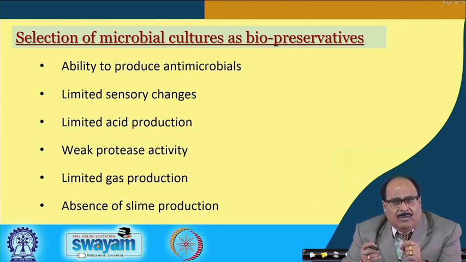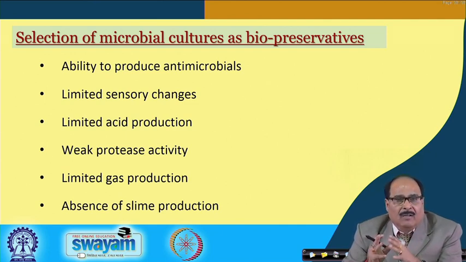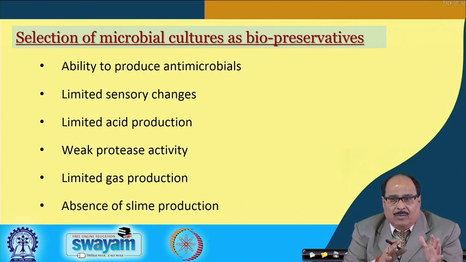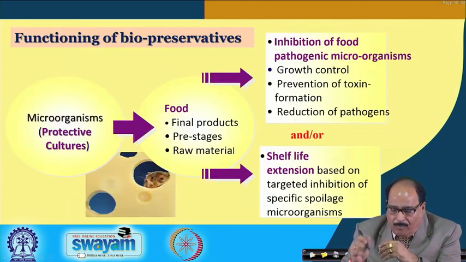It should result in limited acid or other bioactive production, and should have weak protease activity, that is, it should not adversely affect the protein of the food or other components of the food. It should have limited gas production and absence of slime production. So, the microorganism should not have characteristics which can influence the food components and food.